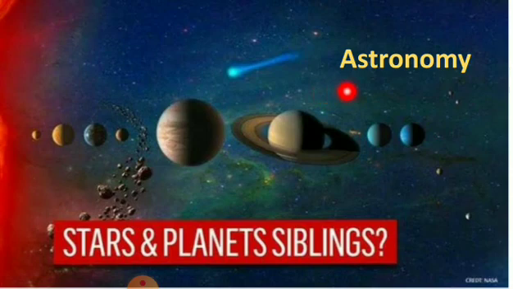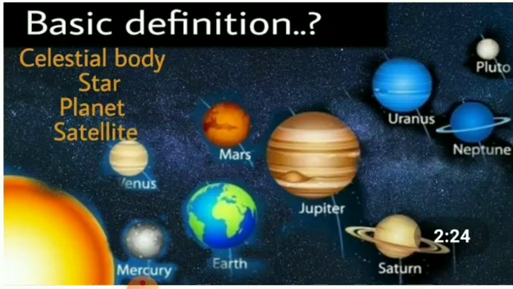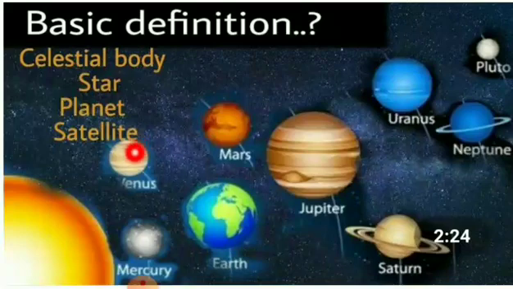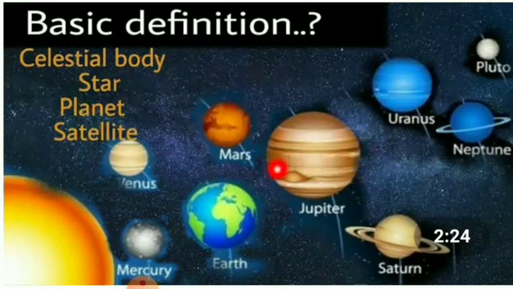That is called astronomy. The stars, the planets, the moon and many other objects like asteroids and comets in the clear sky are called celestial bodies. What is a celestial body? Stars, planets, moon and comets in the sky are called celestial objects.